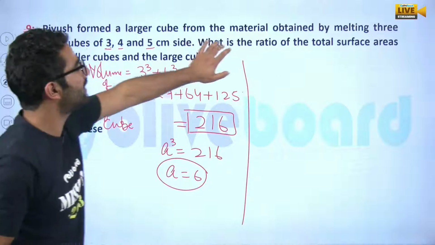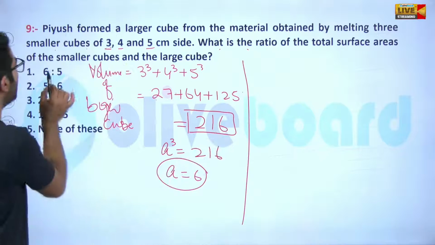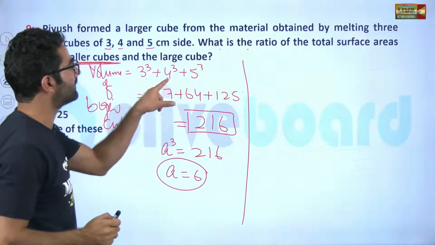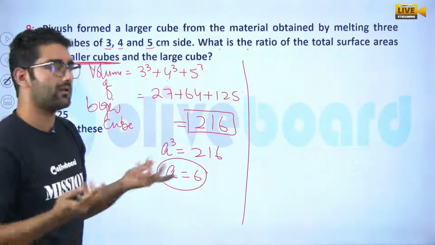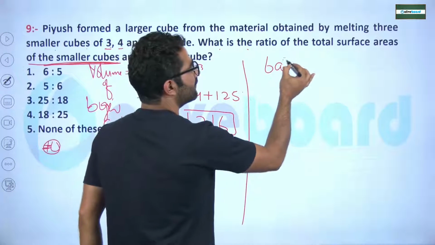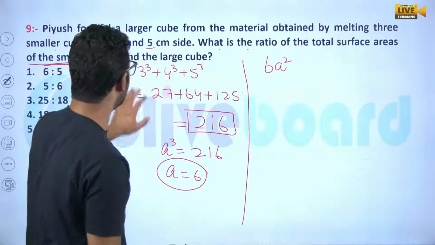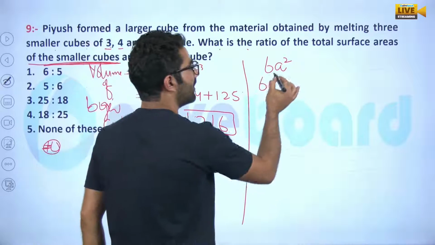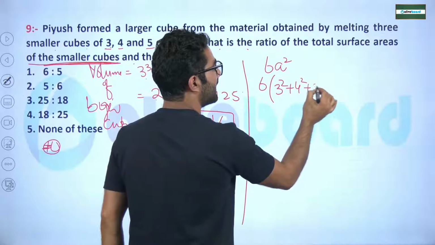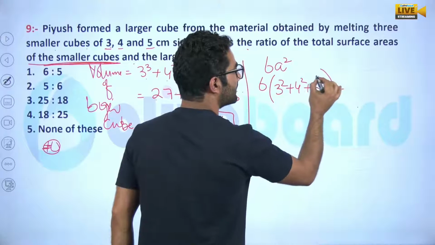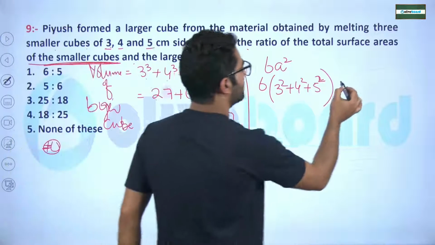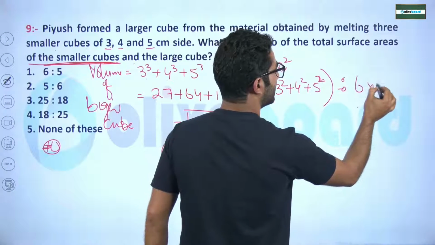What do we have to calculate? What is the ratio of total surface area of smaller cubes? It is cubes, meaning it includes this plus this plus this. Surface area, okay, no problem, and the large cube. Sir, surface area is 6a square. Good, my dear. But we have to calculate all cubes. Sir, it will be 6 times 3 square plus 4 square plus 5 square, to that of 6 into 6 square.